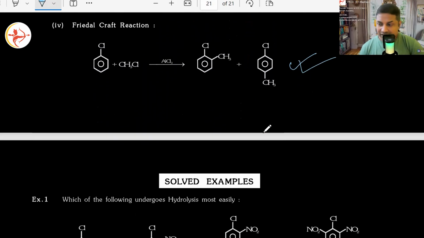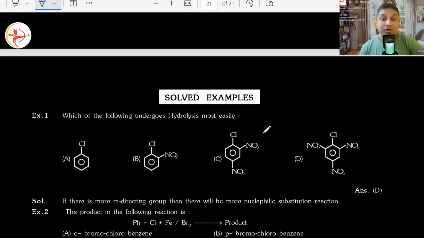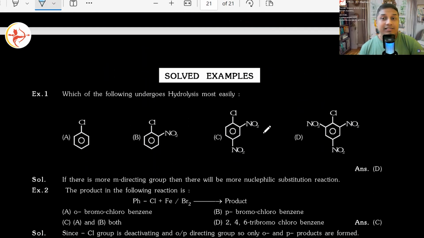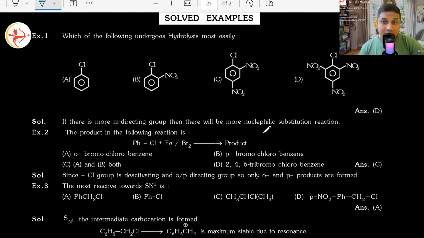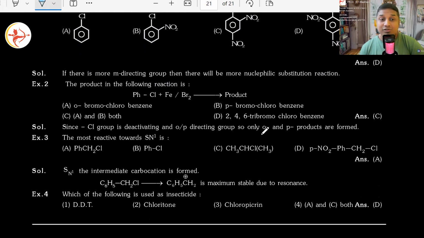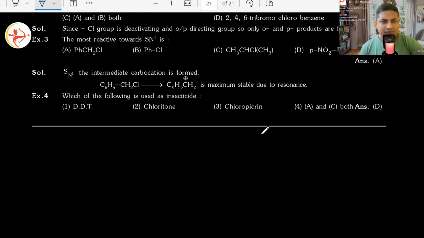And with this, we are done with what are called alkyl halides and aryl halides. There are some interesting solved examples I want you to go through. Just a few of them. Yeah, good. That's all about this chapter. Next time when we meet, what are we going to do? Alcohols, phenols, and ethers. Please come fast.